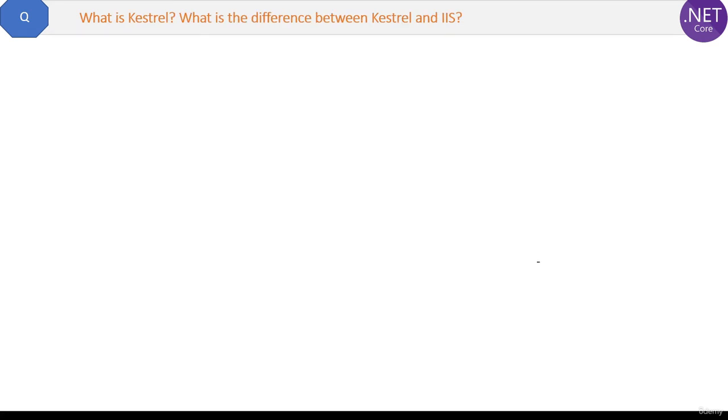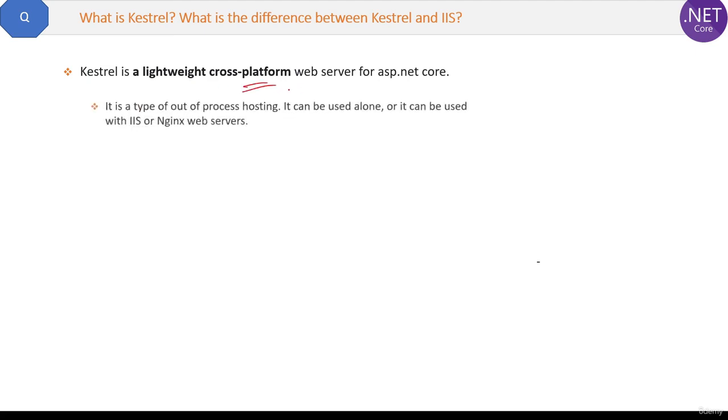What is Kestrel? What is the difference between Kestrel and IIS? Let's see the definition of Kestrel first. Kestrel is a cross-platform web server for ASP.NET Core. Second thing is, it is a type of out-of-process hosting. Meaning Kestrel can be used alone, or it can be used with IIS or Nginx web servers.